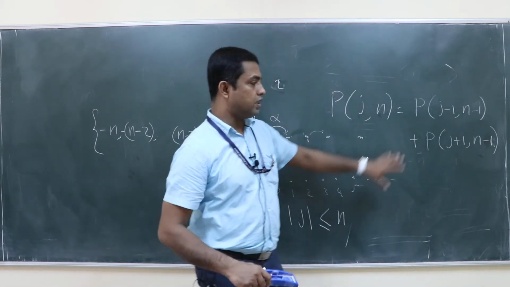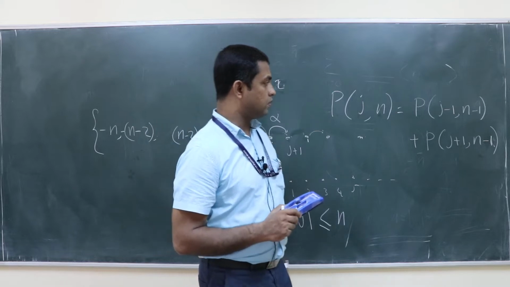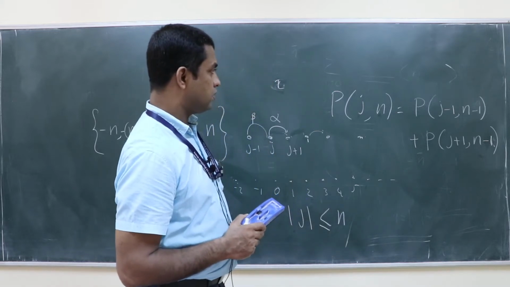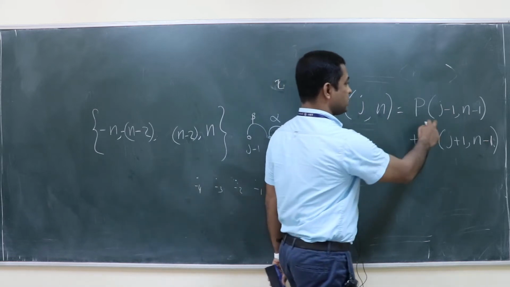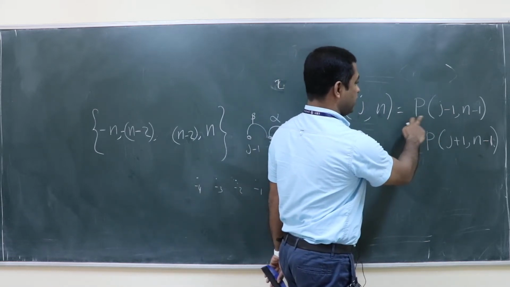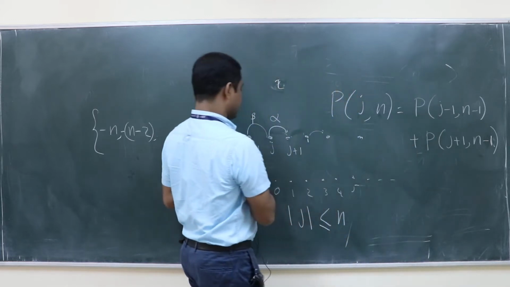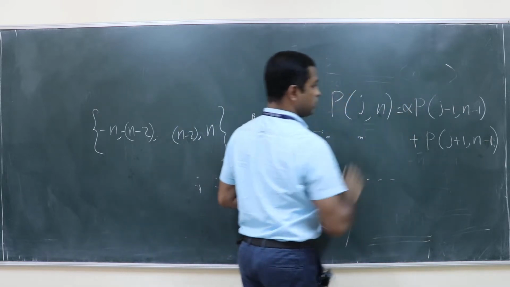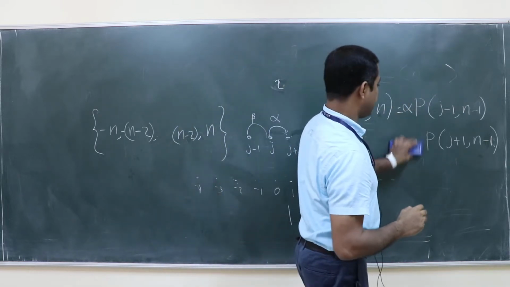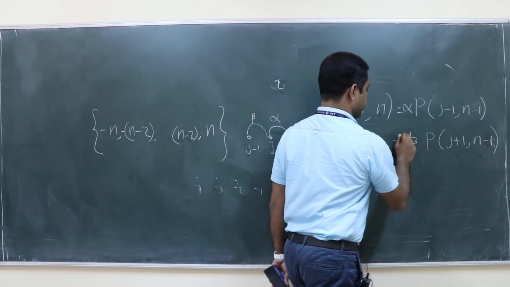Is this clear? Sir, should it be alpha into p j minus 1 and beta into p j plus 1? Sure, because if you are at j minus 1, the probability of moving right is alpha. So alpha into p j minus 1, and the other one is beta into p j plus 1. Yes, thank you.